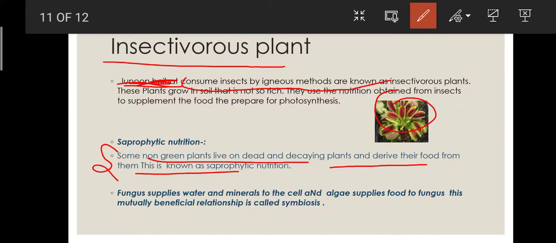This method of getting nutrition from dead and decaying matter is known as saprophytic nutrition. They are also known as saprotrophs, saprophytes, etc.